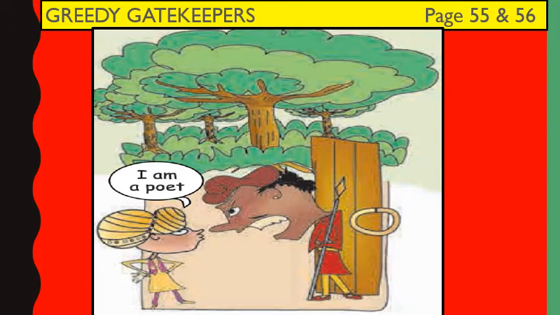The first gatekeeper demanded 1/10 of the prize. So 1/10 part of 100 gold coins is 100 divided by 10. That is 10 gold coins. So the first gatekeeper will get 10 gold coins. Okay, children?